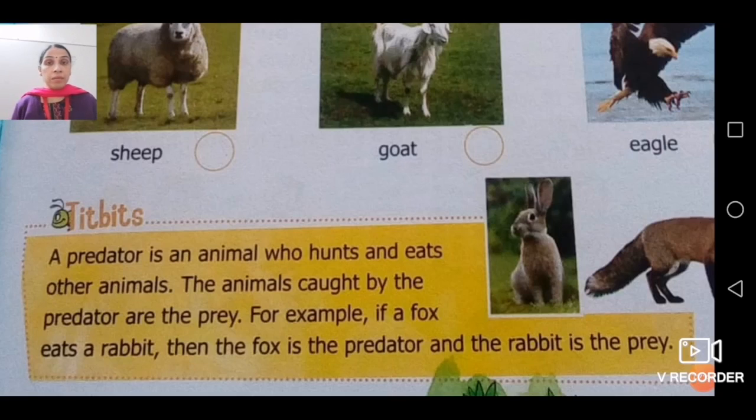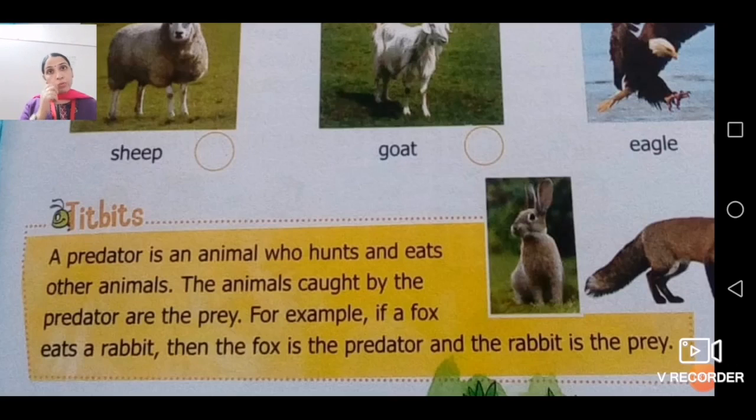Now lion, here I am going to talk about lion. Lion hunts other animals. Lion runs behind deer to eat that deer, to eat the flesh of that deer. So in that case, that deer will become a prey for that lion, and that lion will become predator. Lion is running behind the deer and hunting it.